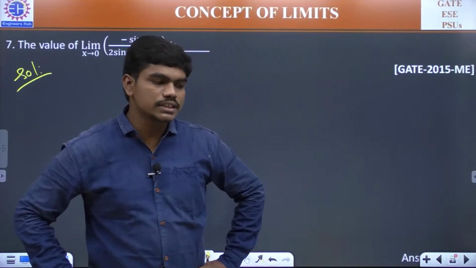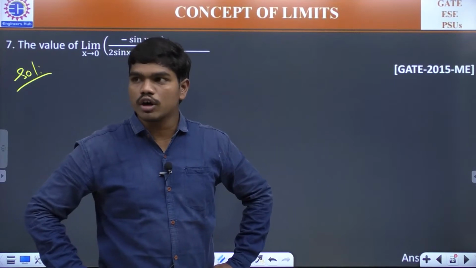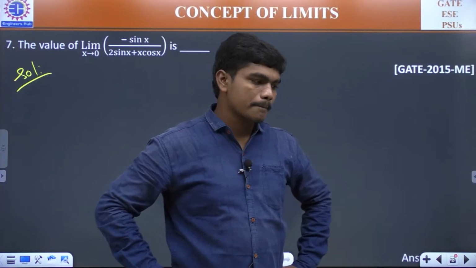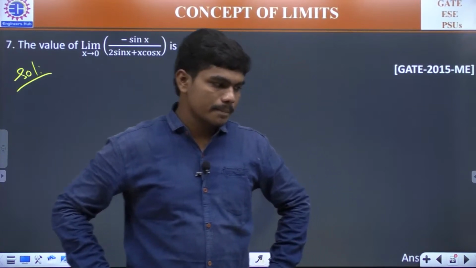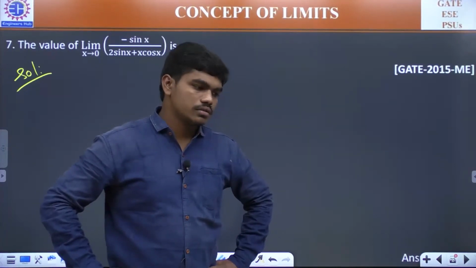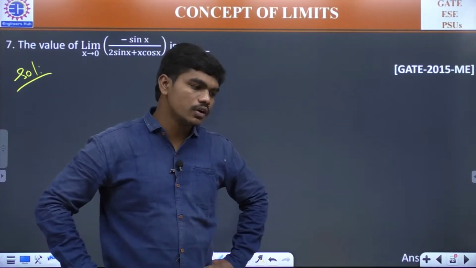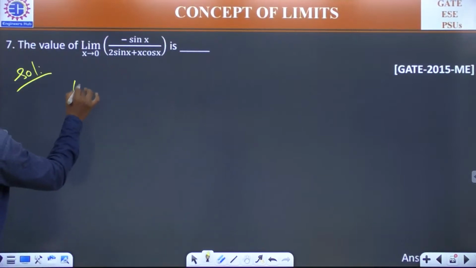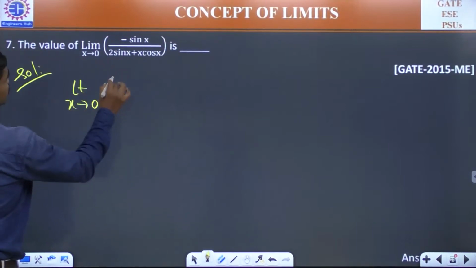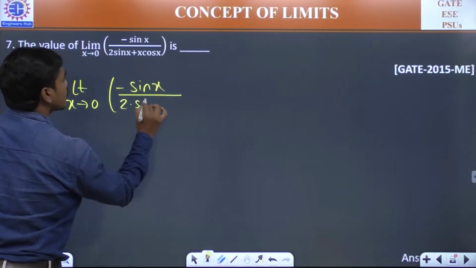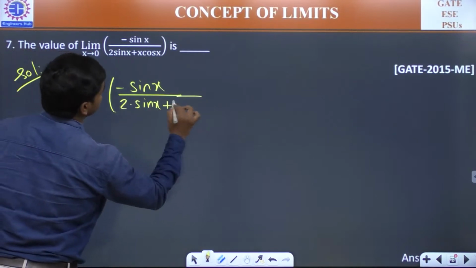Please tell me what's the answer for this. It's a numerical answer type question, and I want answers from you. Minus 0.5. How come? Zero, minus 0.33. Okay. So let us check the answer. What could be the answer? Limit x tends to 0 of minus sin x divided by 2 into sin x plus x into cos x.